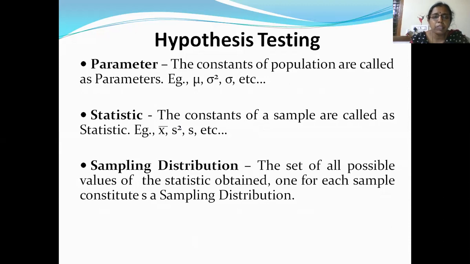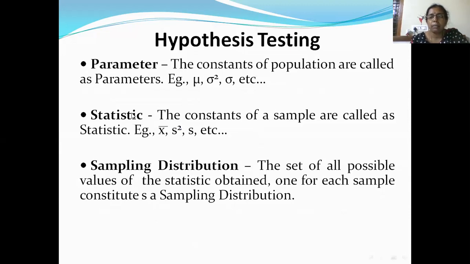The mean of a population is denoted by mu. The variance of the population values is denoted by sigma square. The standard deviation of the population values is denoted by sigma. So these are called parameters. Parameters are nothing but the constants of the population. Then what is a statistic?